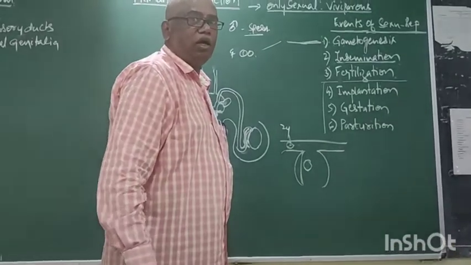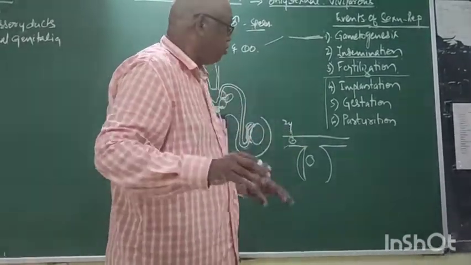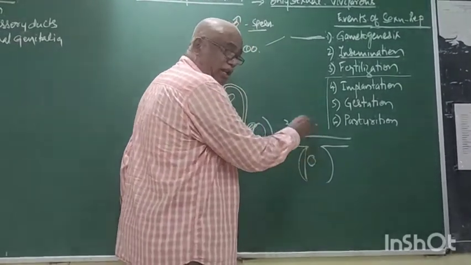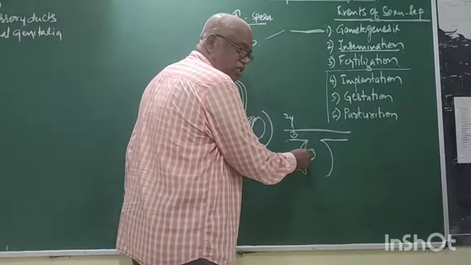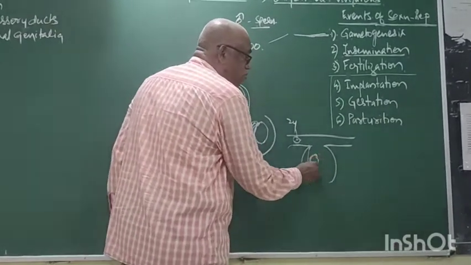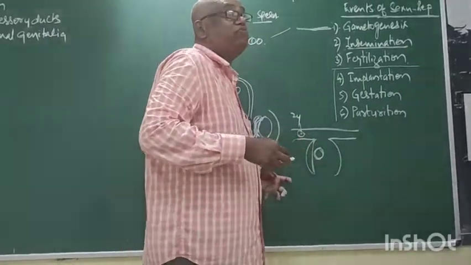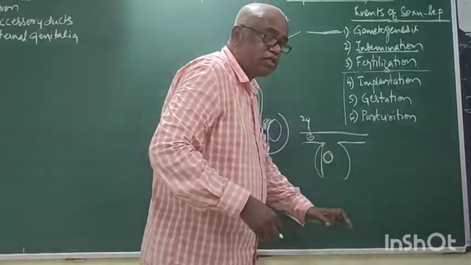Our development is internal but not external. The total internal development. For this internal development, the zygote remains in the uterus. For this, there must be attachment. After the attachment, it can be stable. If there is no attachment, it comes to the outside.